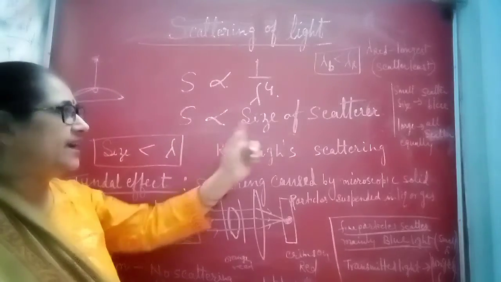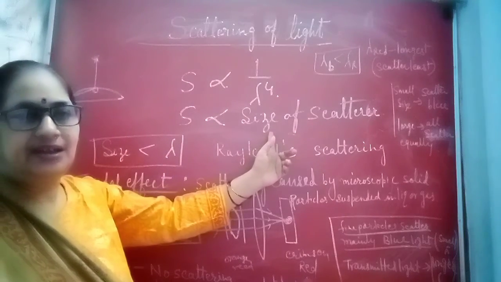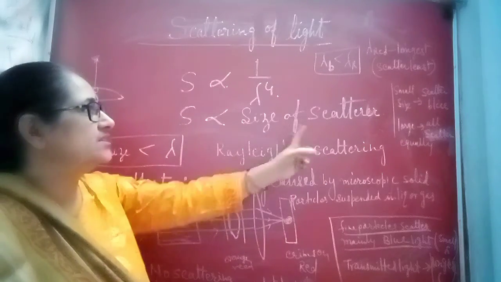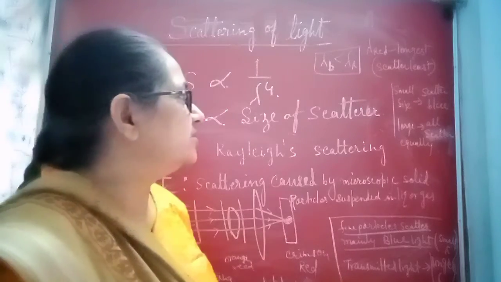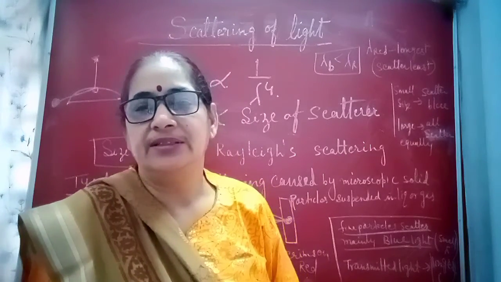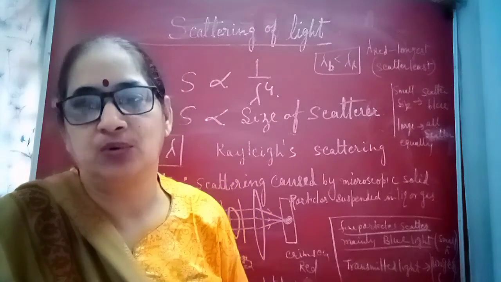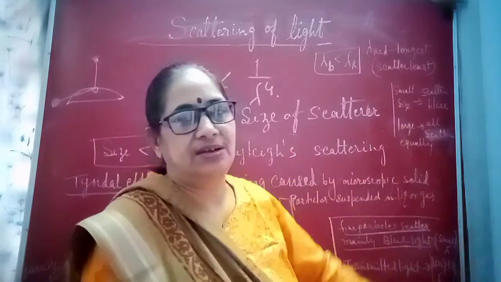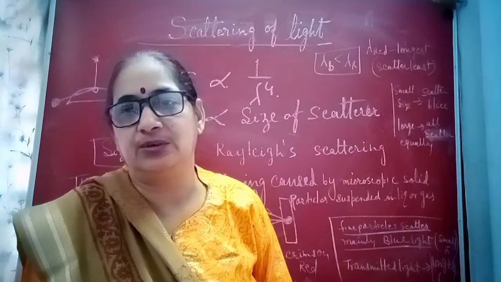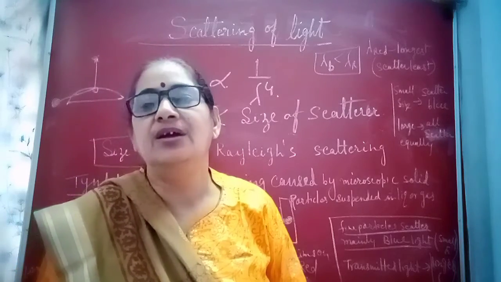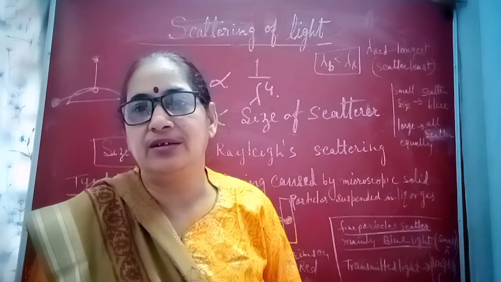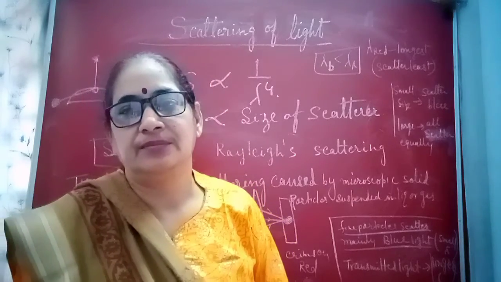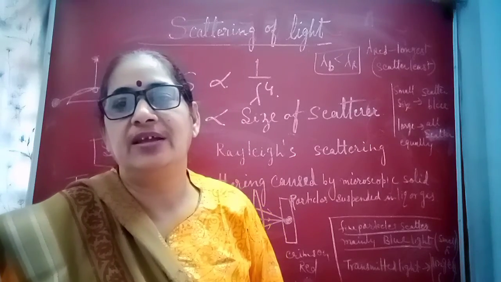Second is size of the particle. The particle which scatters light is called a scatterer. So scattering depends upon size of the scatterer. If size of the scatterer is small, then blue color scatters the most, and if the scatterer is very large, then all colors scatter equally. When all colors scatter equally, the combination of all colors will give you white light. So clouds are white, because all colors scatter equally. Size of the particle is very large.